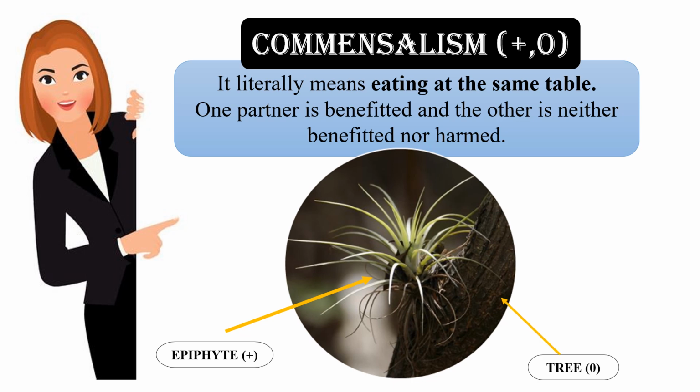They coexist in a most harmonious and harmless way. These are not parasites. They derive their nutrients and other vitals from the air, water, dust and debris around them. Commensalism is denoted by plus, comma, 0 symbol. Plus is for the organism which is benefited and 0 is for the organism which is neither benefited nor harmed.